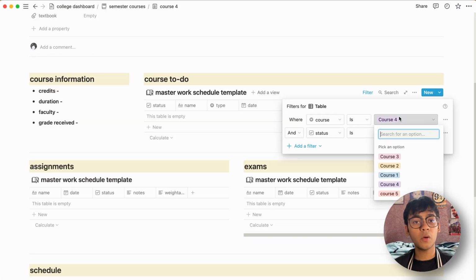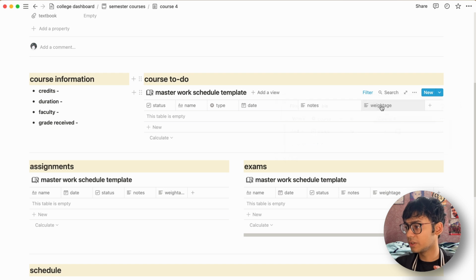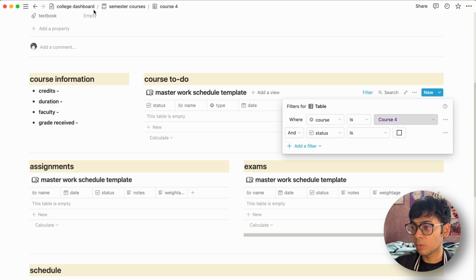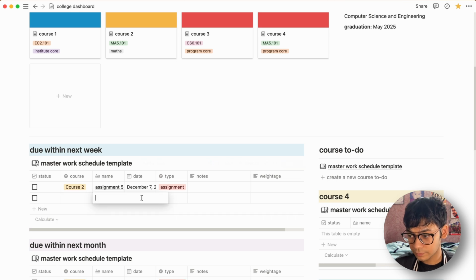So let's move on. Okay, so what about that time where you, for example, don't have a course 4 in here? Like I had a course 4 created already. What if you don't see it here? So there's a very easy fix to that. If you don't see course 4 in these course options here, what you do is go back to the college dashboard, go down, and here where you see due within the next week, just click new.